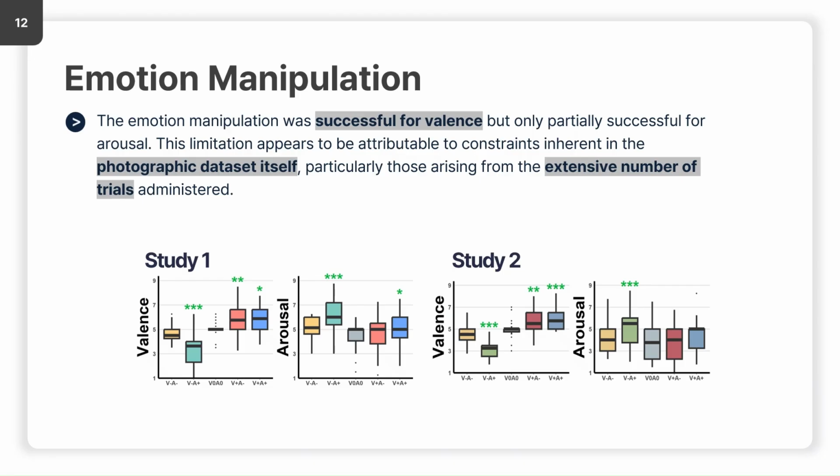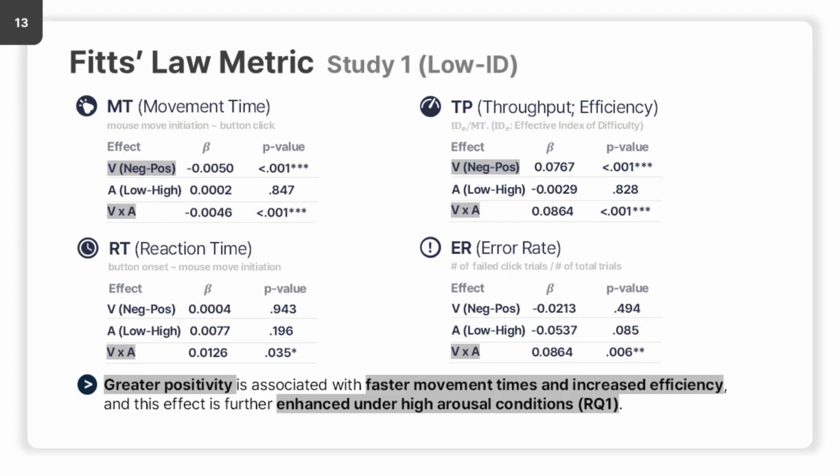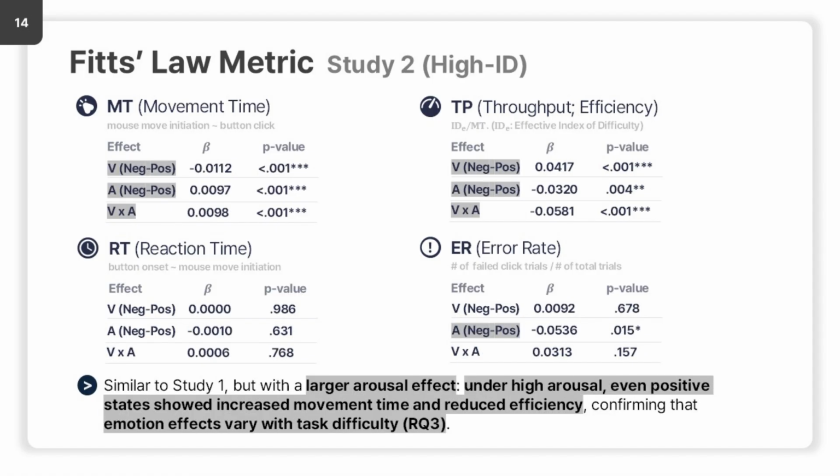To ensure robustness, analyses were performed not only by emotional category but also according to the annotated values of each image. For the main physical variables, the results of Study 1 were as follows. Notably, positive emotion led to faster movement times and improved overall efficiency. This tendency was more pronounced when positive emotions were stronger. Study 2 showed broadly similar patterns to Study 1. However, the influence of arousal was more pronounced. Increased arousal reduced movement speed and overall efficiency. As a result, the interaction differed from Study 1 in that even positive emotions led to slower speeds and reduced efficiency when arousal was excessively high.